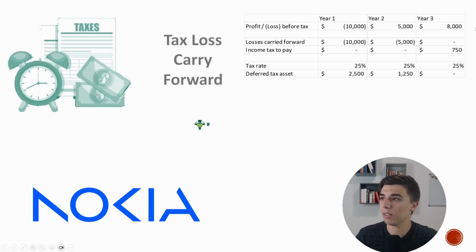You use that, and now you have 5,000 still remaining as a loss to carry even further into the next year, right? Year 3 comes by, you make 8,000.